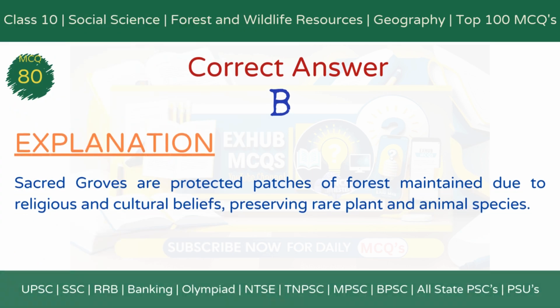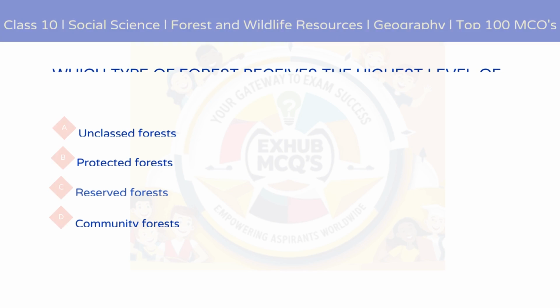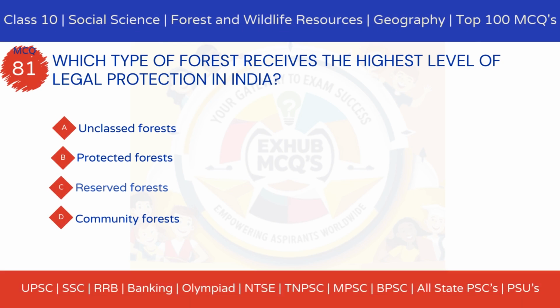The correct answer is option B, sacred groves. Explanation: sacred groves are protected patches of forest maintained due to religious and cultural beliefs, preserving rare plant and animal species. MCQ 81. Which type of forest receives the highest level of legal protection in India?